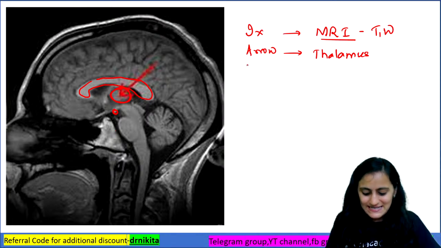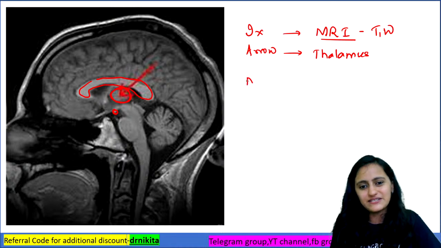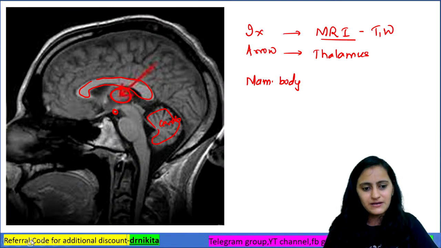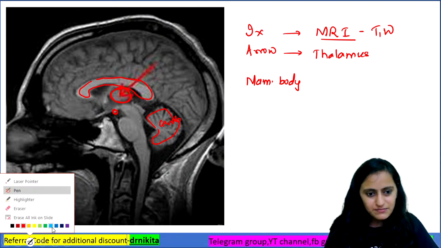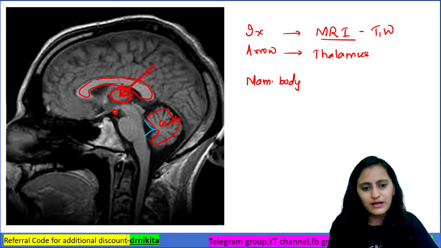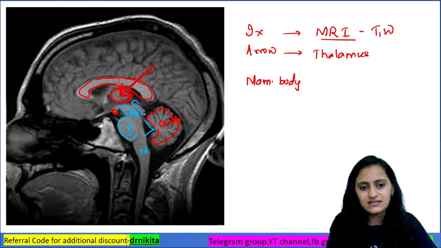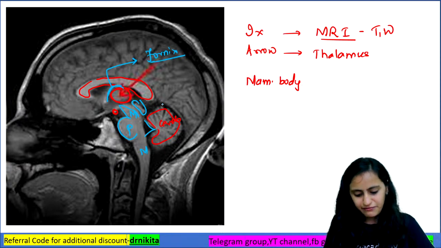Worry not about it. So this rounded structure here is your mammillary body. Okay, that's the mammillary body. And this is the cerebellum. Just a quick revision of anatomy. It was asked in the recent NEET exam. That's the cerebellum there. And this is the fourth ventricle. This is the pons, this is the midbrain, and this is the medulla, right? And this is where you see the midbrain. These are the colliculi in the midbrain, right? And this part which you see coming here, this has been asked many times, it is the fornix. Okay, that's the fornix.